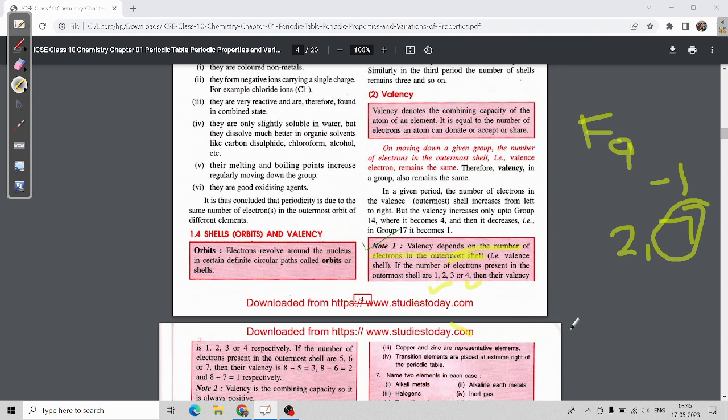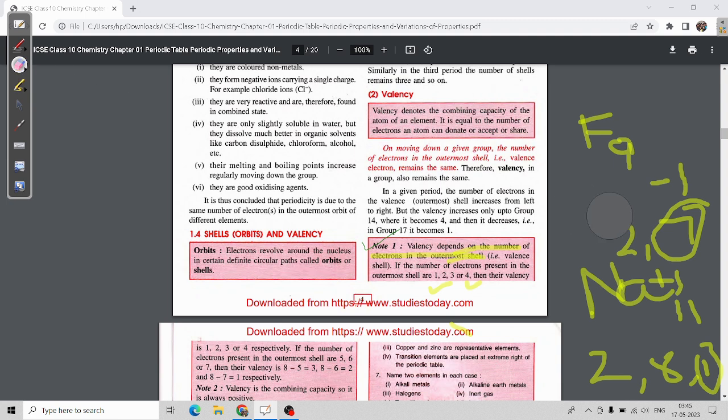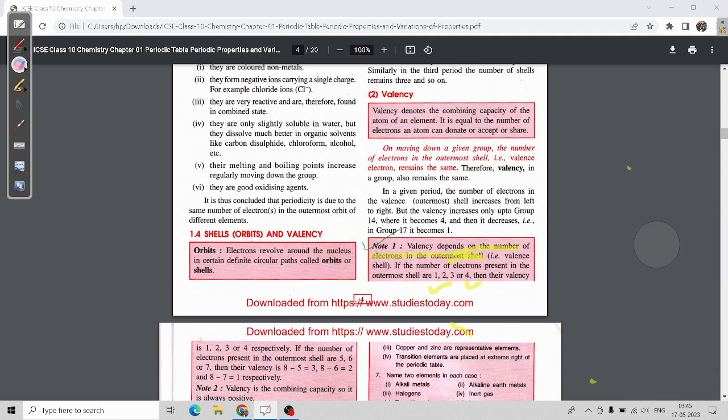Same if we take an example of Na. Na atomic number is 11. So how much? 2, 8 and 1. See how much it will donate? 1 it will donate. So it will carry a +1 charge. Are you able to understand my point? It will carry 1 charge, +1 charge.